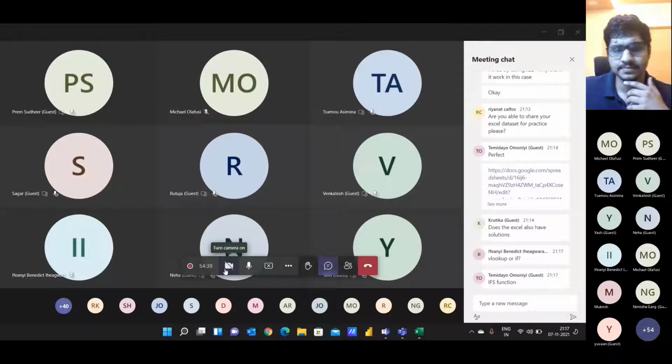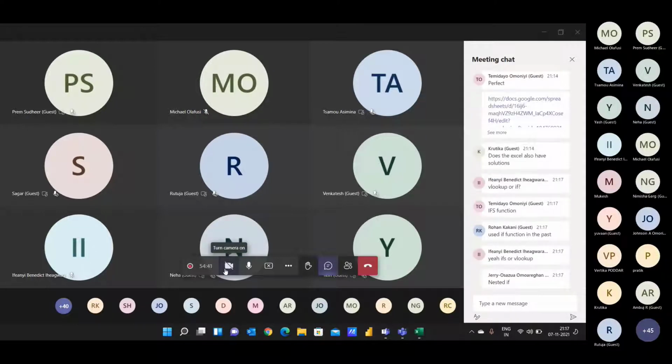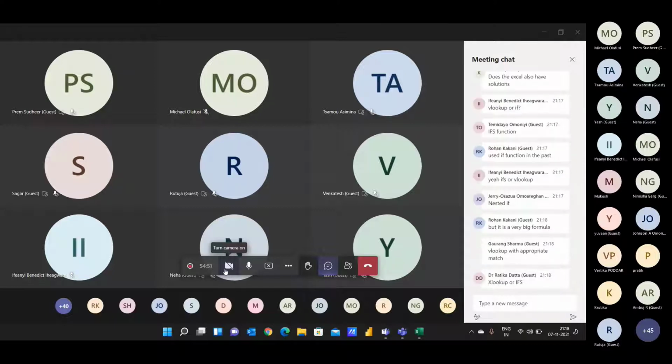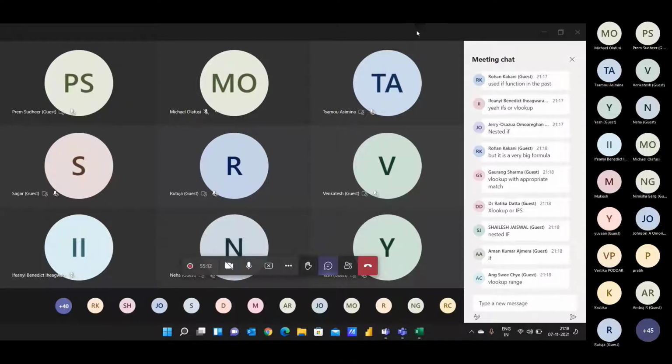Ifan is saying VLOOKUP. Jerry is saying nested ifs. Okay. Ratika is saying XLOOKUP. Come on guys, try to think and put your solutions in the chat box, because once that thinking happens, you would appreciate why XLOOKUP is better. Otherwise that will always be a black box. If VLOOKUP is solving something, then why would I use XLOOKUP? Cool. Perfect.